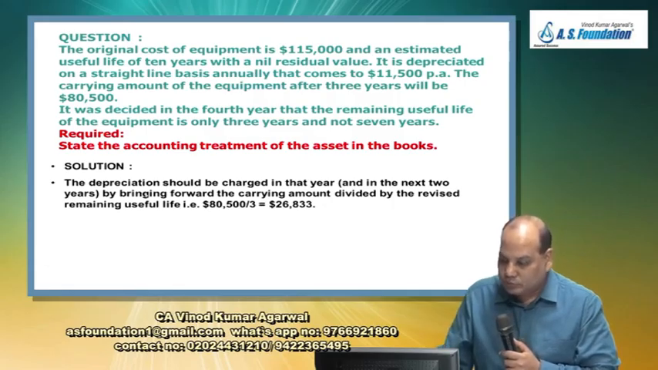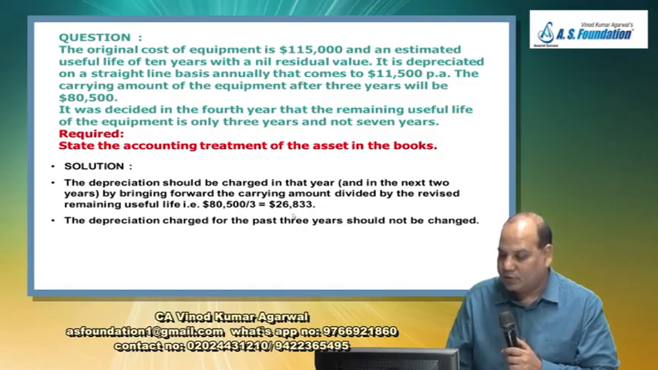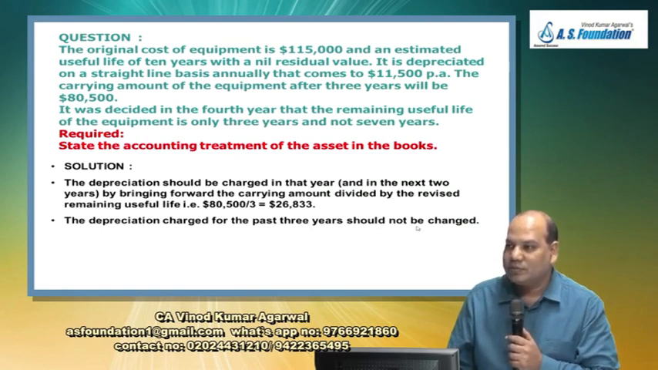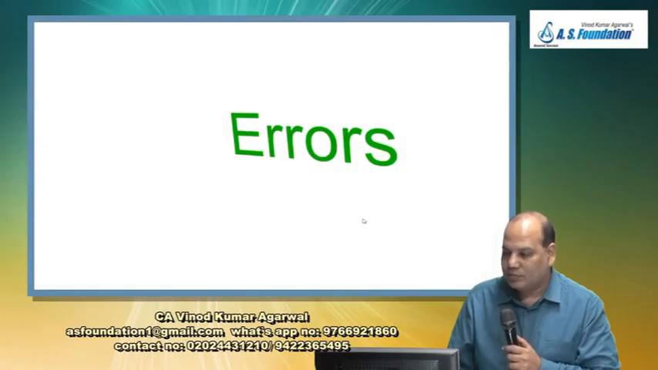Okay. So depreciation would be charged in that year and in the next 2 years by bringing forward the carrying amount divided by the revised remaining useful life. That is 80,500 by 3 is 26,833. The depreciation charge for the past 3 years should not be changed. This is called prospective implication.